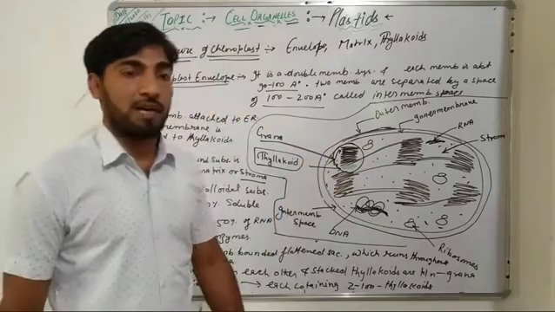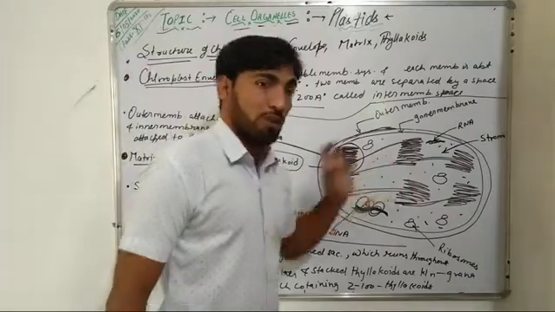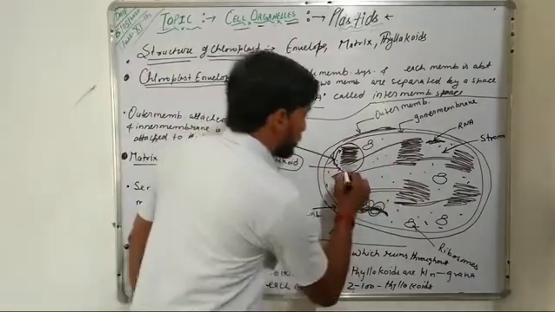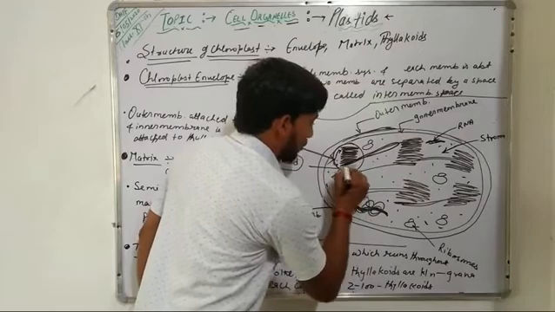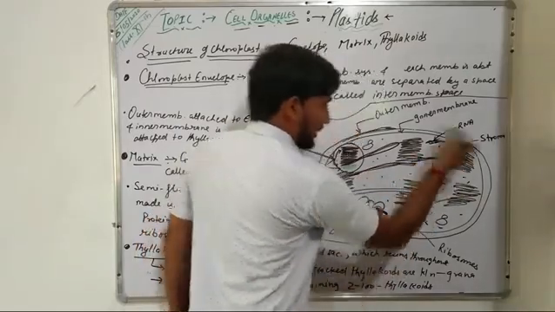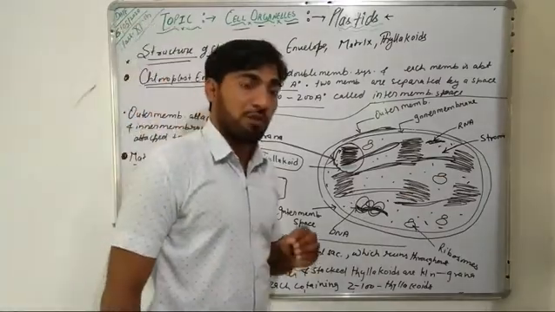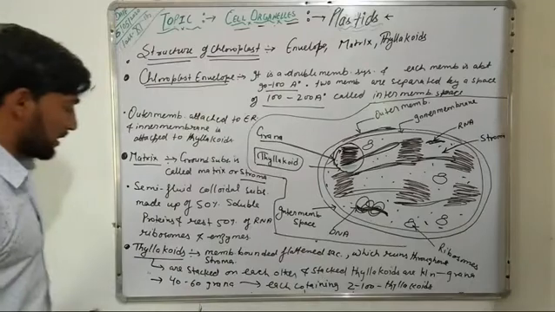One grana is attached to another grana through stromal lamellae, and each chloroplast consists of about 40 to 60 grana.